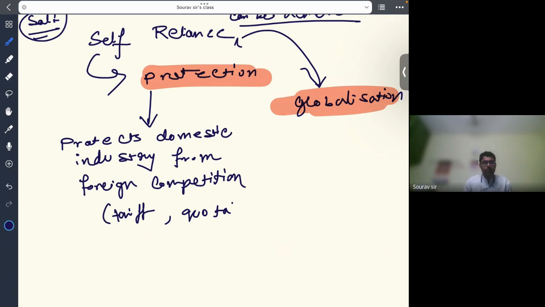Import substitution industrialization is its strategy, which aims to replace foreign goods with domestically produced goods.